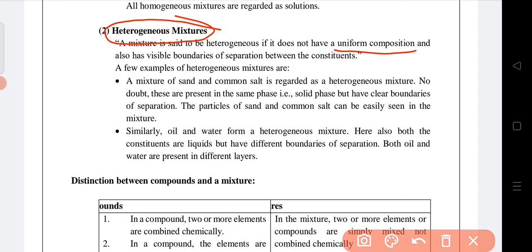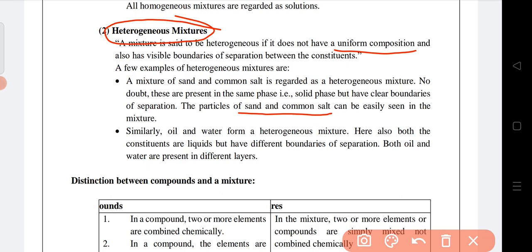Not only sand water, sand and common salt also is an example of heterogeneous mixture. No doubt these are present in the same phase, solid phase, but they have clear boundaries of separation. We can easily separate them. So they are called heterogeneous mixtures.